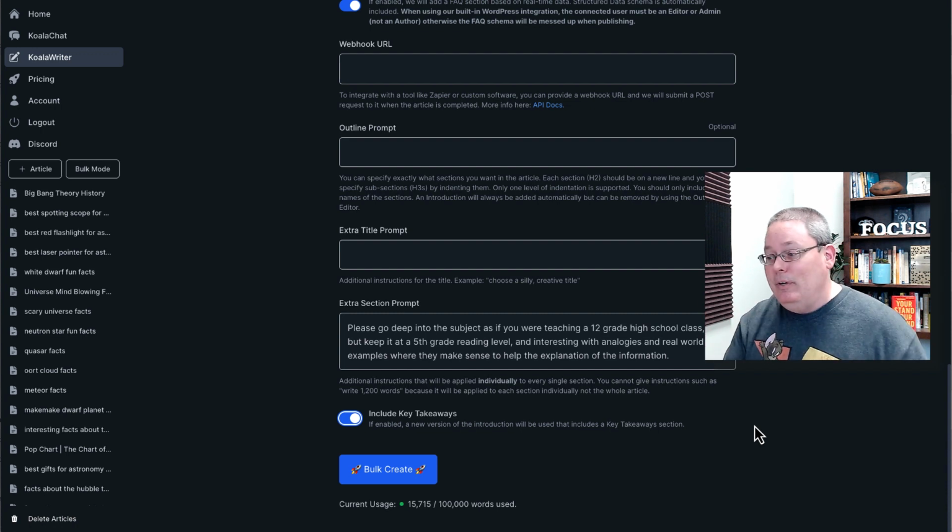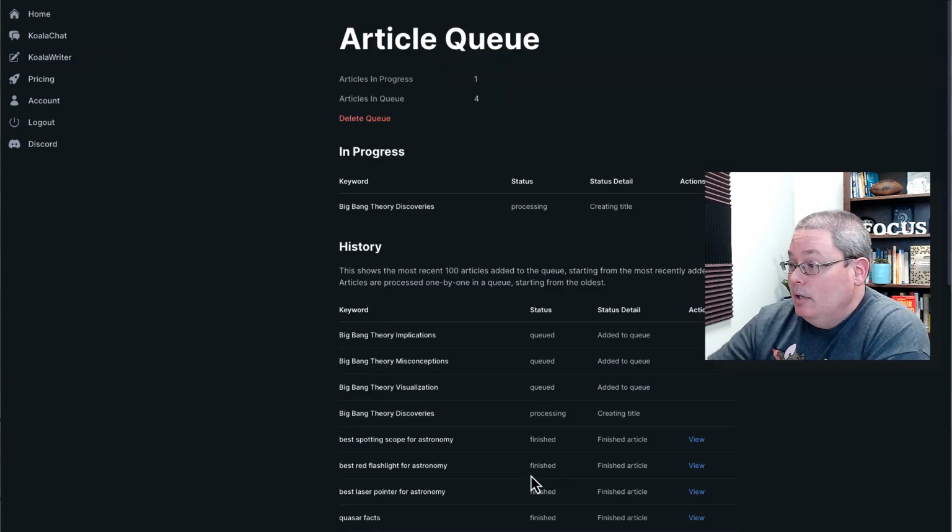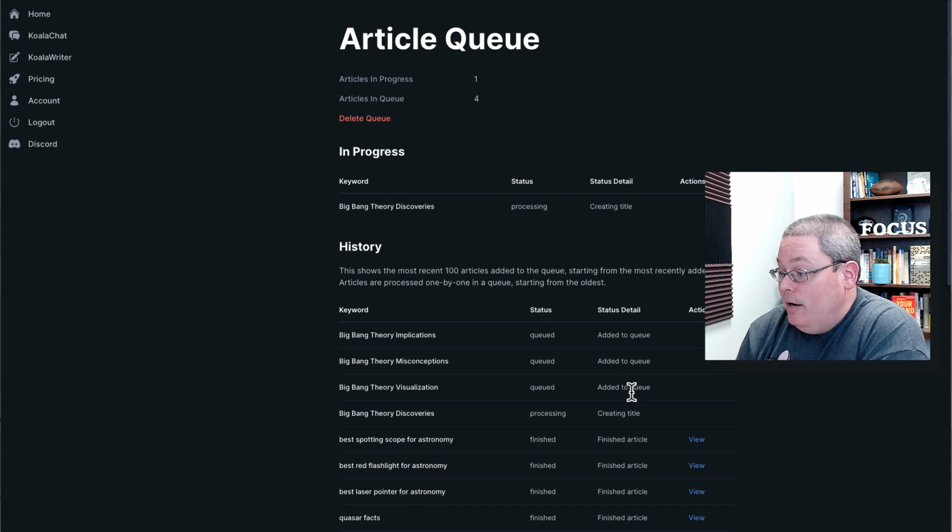Going to include this new option, include key takeaways, and I'm going to go ahead and say bulk create. That's going to queue up those articles. It's going to start writing those in the background. So we'll have those when we're finished, and then we can just take those and move them over into Grooveblog.